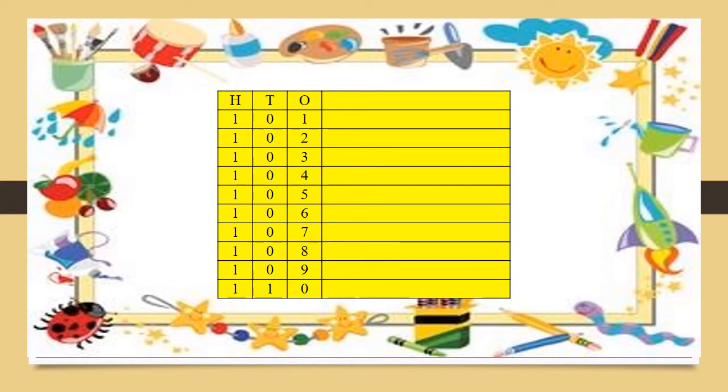Yes, O-N-E, 1. Okay. What is the spelling of 2? T-W-O, 2. What is the spelling of 3? T-H-R-E-E, 3. What is the spelling of 4? F-O-U-R, 4. 5, F-I-V-E, 5. 6, S-I-X, 6. 7, S-E-V-E-N, 7. 8, E-I-G-H-T, 8. 9, N-I-N-E, 9. 10, T-E-N, 10.